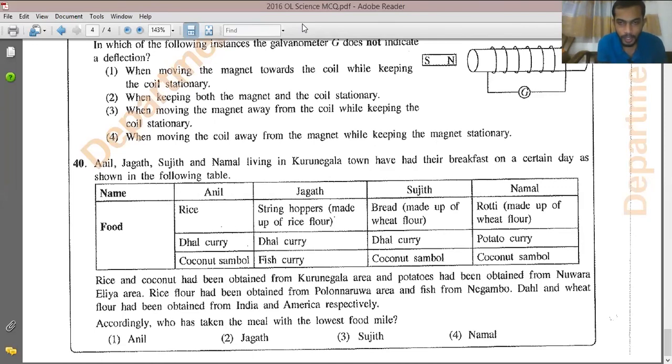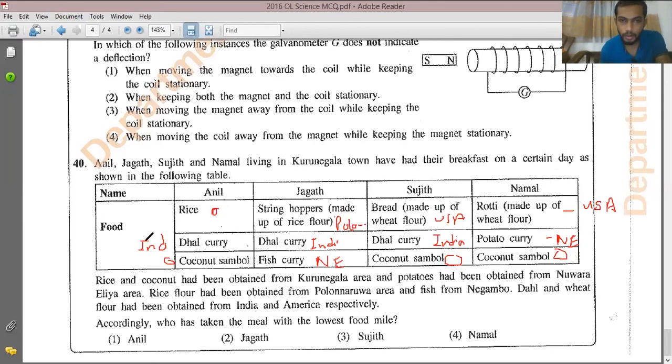See here, I have marked the places where they have bought the food, that means where the producers are. Wheat flour from USA, that is America, dal from India, fish from Negombo, rice flour from Polonnaruwa, potatoes from Nuwara Eliya, and rice and coconut from Kurunegala.